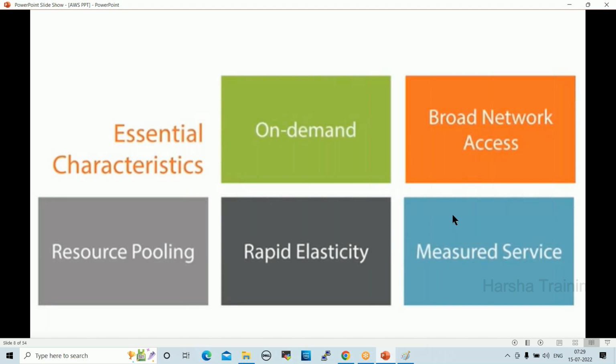Resource pooling means whatever resources we are using, we can pull them up and reuse them, right? For example, when we get a request, as per the request we create server storages. Request means normally developers and testers, whenever they need any servers, storage or network, they ask us to create. So as per the request, we need to provide the infrastructure and create the servers, right?